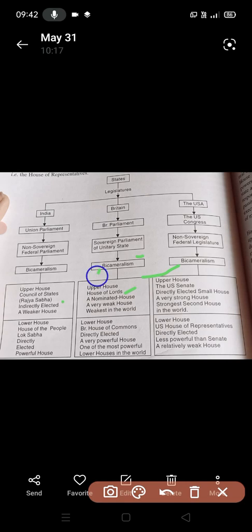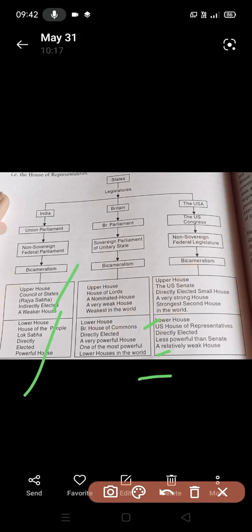You can see in a line, these three are the second house in each country. The lower house, the House of the Commons, is directly elected. Commons means the common people, that's why remember that it is directly elected. It is one of the most powerful lower houses in the world.